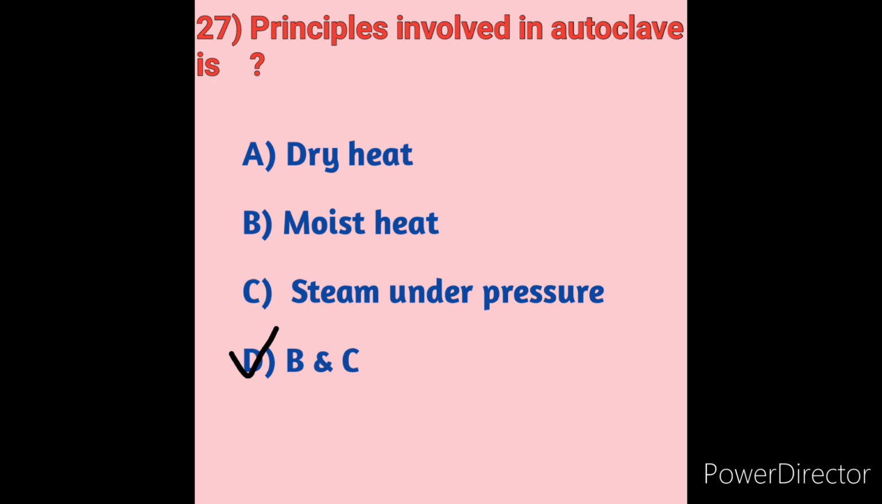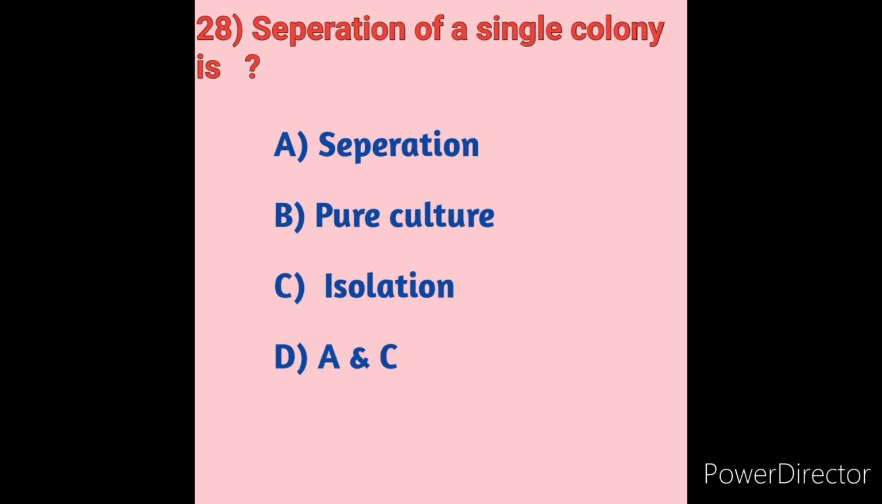Next we will move on to question number 28. Separation of a single colony is called as? We will see the options first. Option A, separation. Option B, pure culture. Option C, isolation. Option D, A and C.